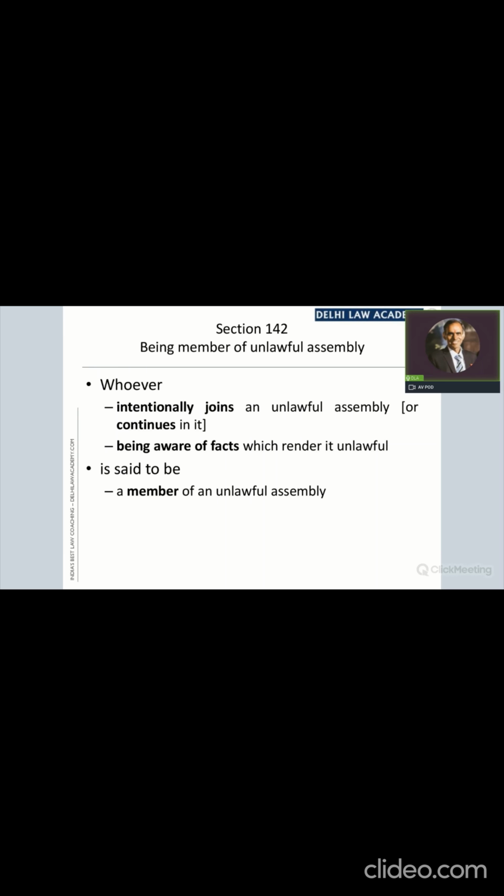Yes, we have a question from Jatsna. Being aware of the facts and joining, doesn't that mean that he knows it to be unlawful? Yes, that's how most people think. I'll tell you the difference.